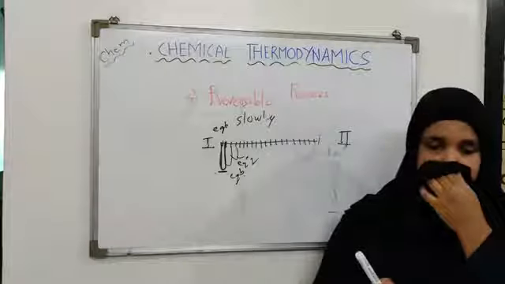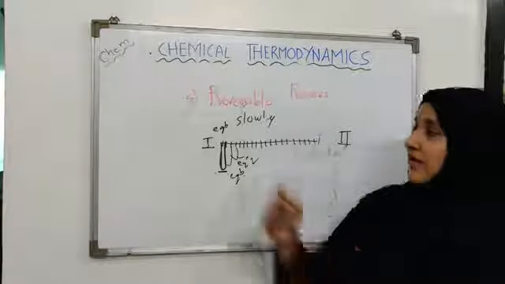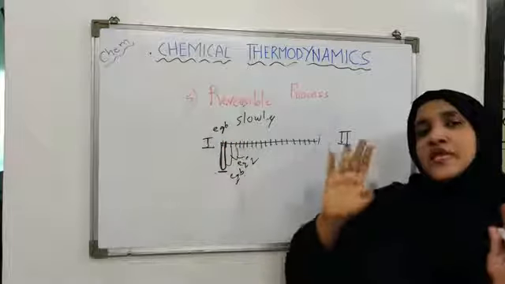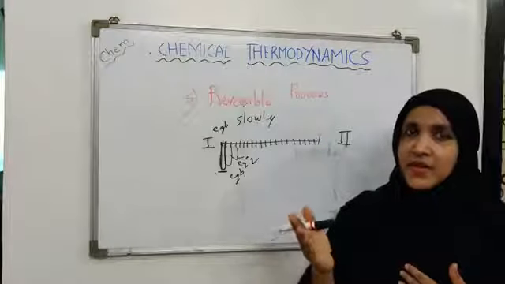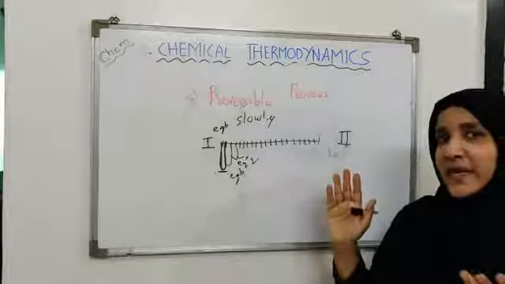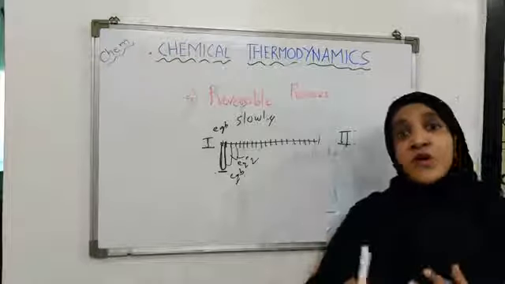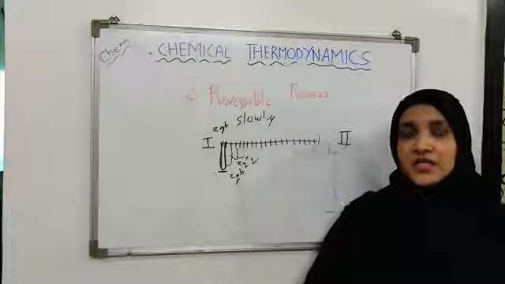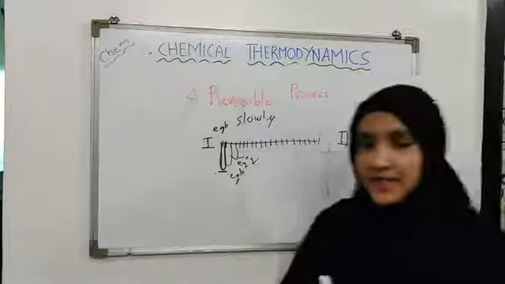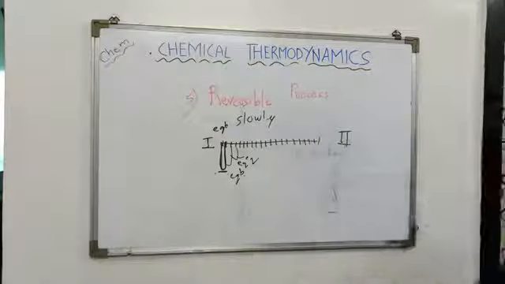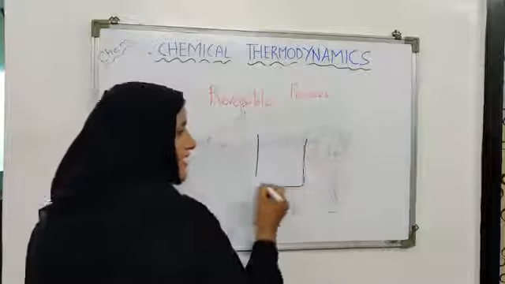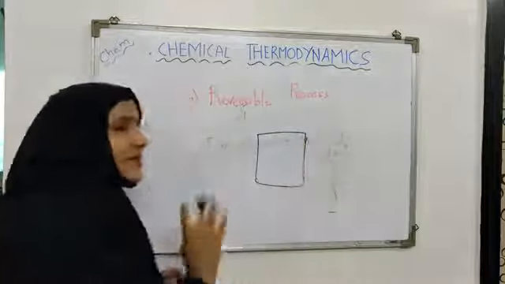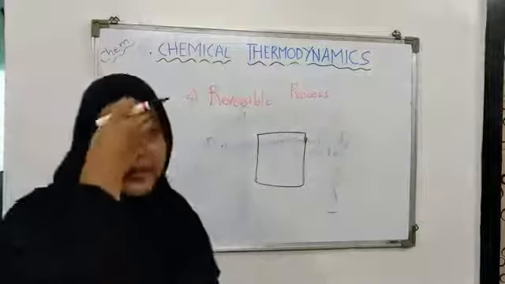And you can say that for each small step, the system is always in pressure and temperature equilibrium with the surroundings. Okay, so these changes will occur in such a manner that you will not be able to observe when the changes have occurred. Understood? For example, let's take a gas enclosed in a container. Okay. Now, some gas is enclosed in a container, and this gas is in equilibrium with the surroundings.